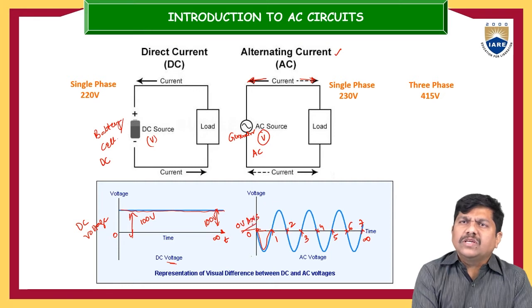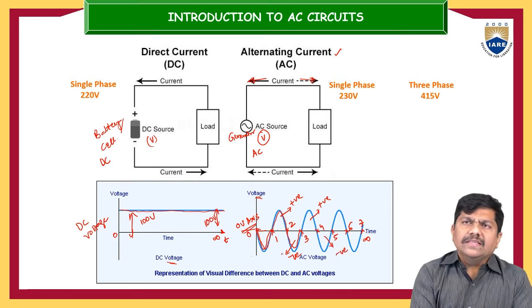So with respect to this 0 volt axis, between 0 to 1, you can see this voltage is traveling in the negative direction or reverse direction. This voltage source has a negative profile from 0 to 1. From 1 to 2 seconds, with respect to this 0 volt axis, it is positive in nature. Similarly from 2 to 3 seconds it is negative, and then positive, then negative, and so on.